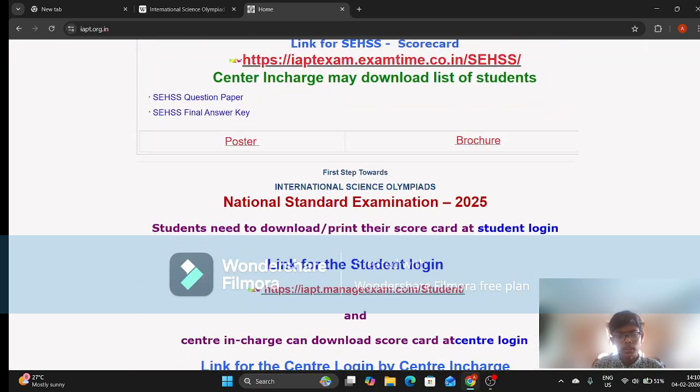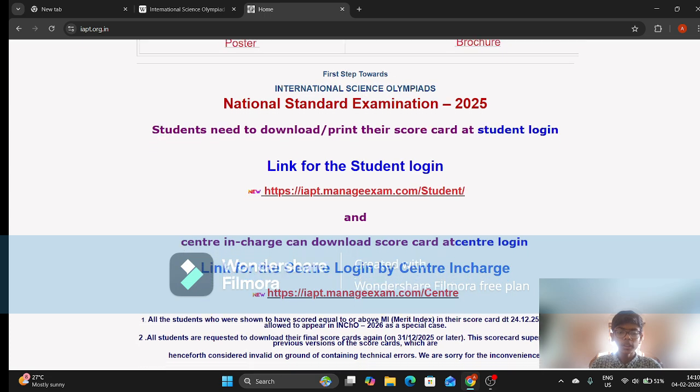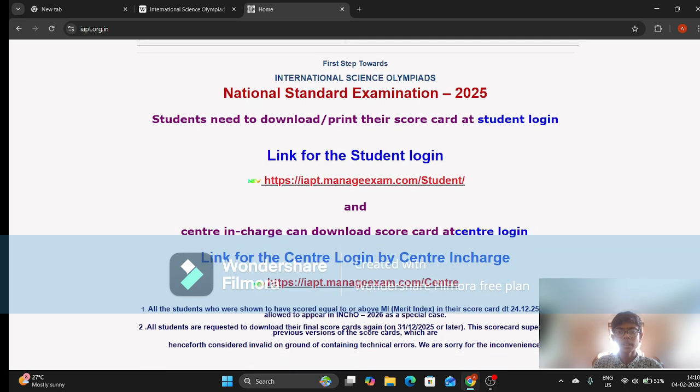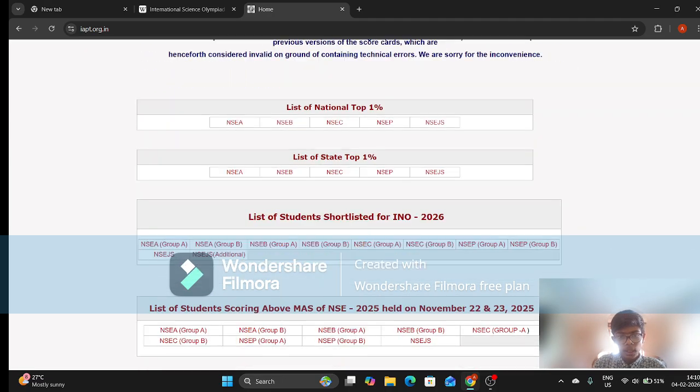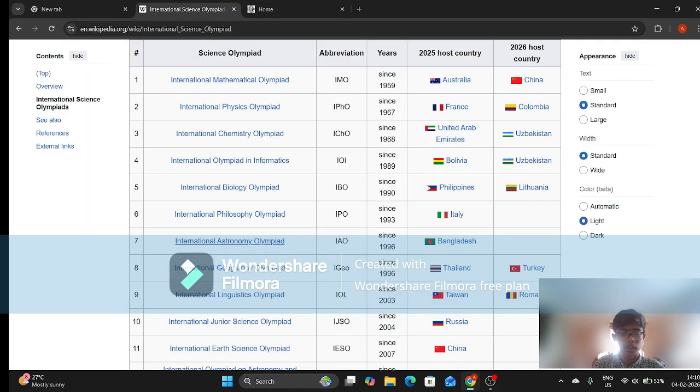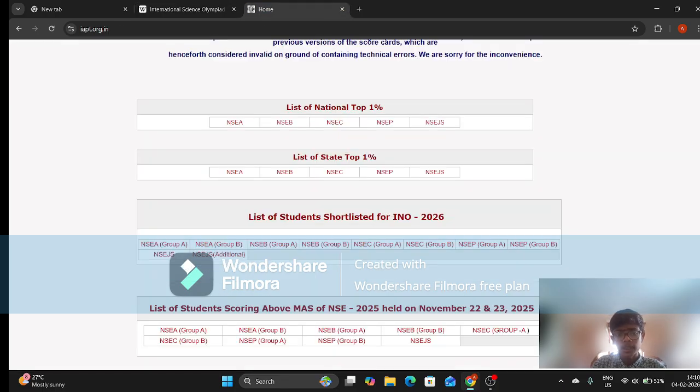Yeah. So this is the National Standard Examination 2025. So it's already over. And if you look here, you'll find that there are five exams here. NSEA, which is astronomy, I forgot to tell you. Astronomy. Then there's biology, chemistry, physics, and junior science. Junior science is conducted entirely by IAPT. You can browse the website at your own time. So these are the five Olympiads.